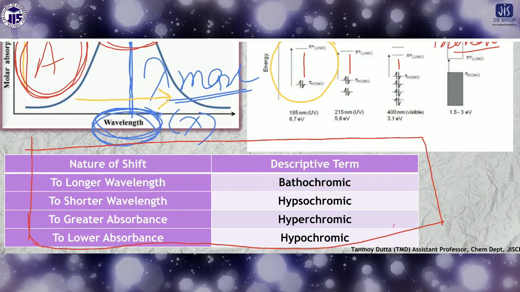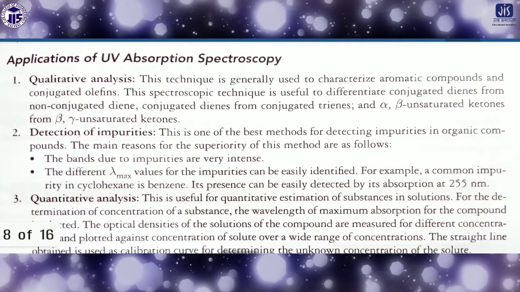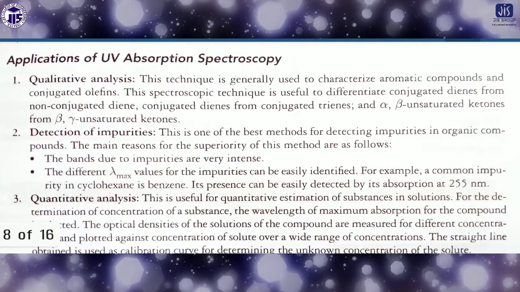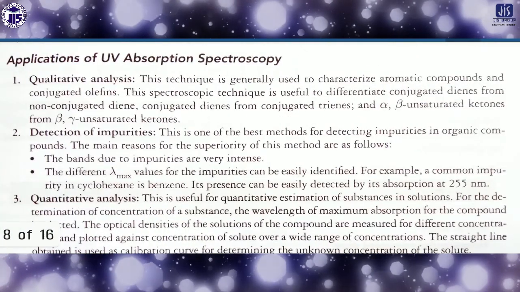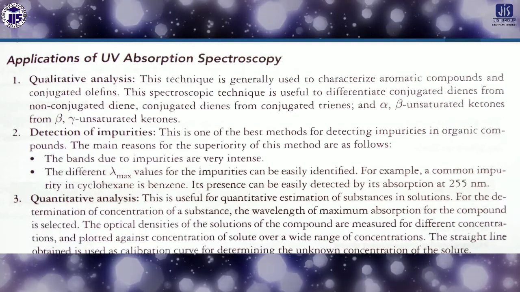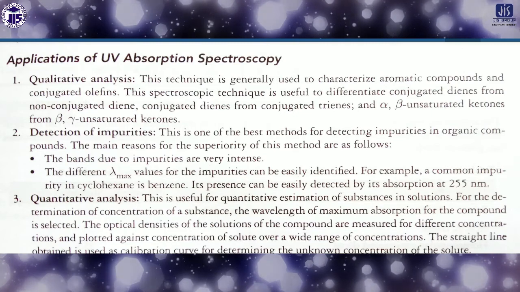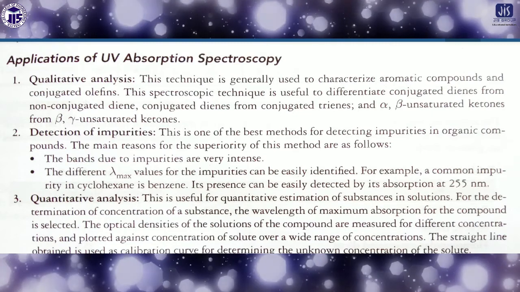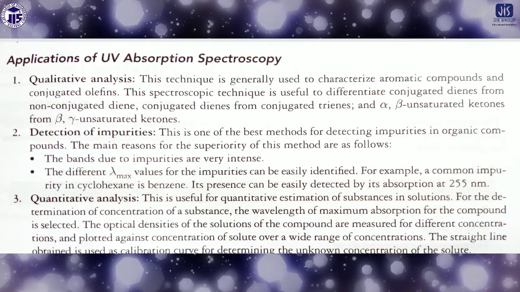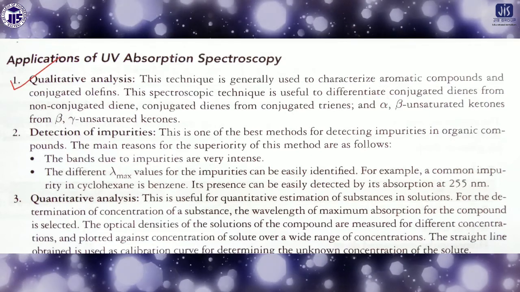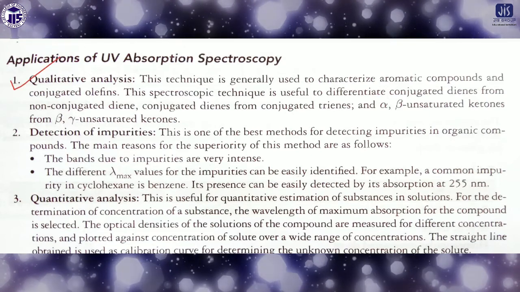Okay, so now we'll move to the most important part: what are the applications of UV visible spectroscopy, or why are we studying UV visible spectroscopy. First of all, we can understand this is for qualitative analysis. That means this technique is generally used to characterize the aromatic compounds.